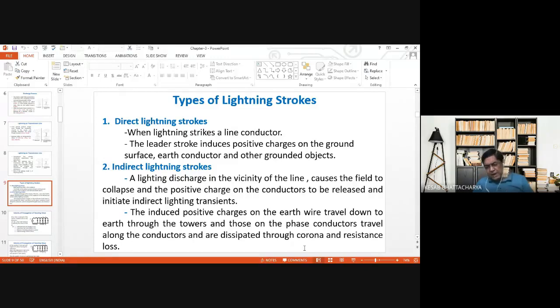It may so happen that they are unable to withstand such a high voltage and may get damaged.